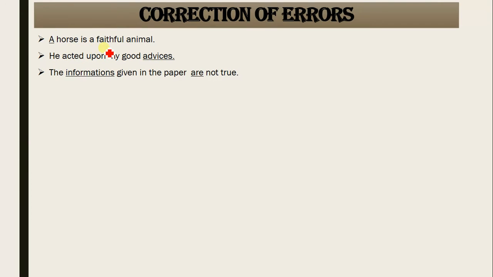A horse is a faithful animal. A horse, article a is wrong here. It should have been, the horse is a faithful animal, because you always use the definite article the with the subject when you talk about the whole race of that subject. By using article the with the subject horse, we are talking about the whole race of horses, that the horse is a kind of creature that is always faithful.